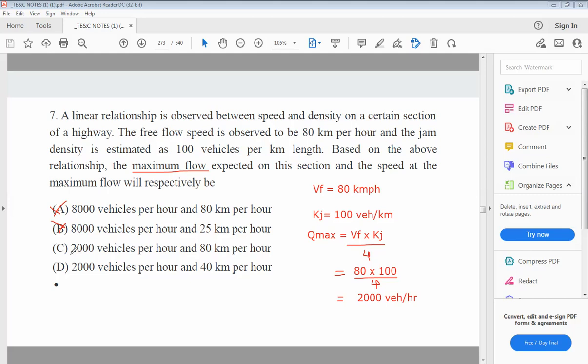So 2000 vehicles per hour and 80 kmph is the answer.